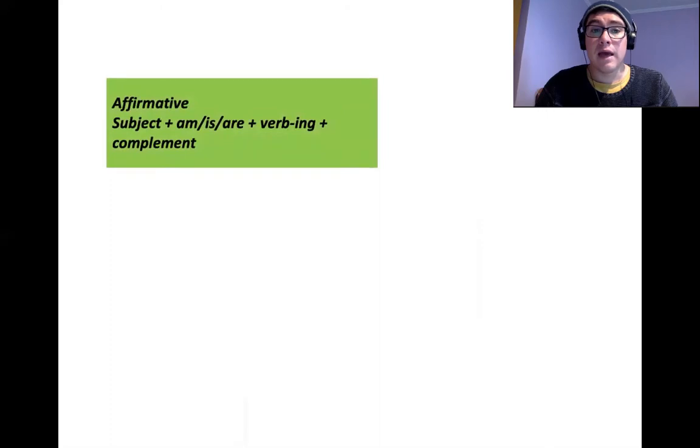Now, if we are using the affirmative form, we start with the subject. Then we use the verb to be, am, is, or are, depending on the case. Then we need a verb with ing, and finally a complement. In this complement, we usually include times, dates, or places. So we can make the differentiation between what is happening right now and what is happening in the future.